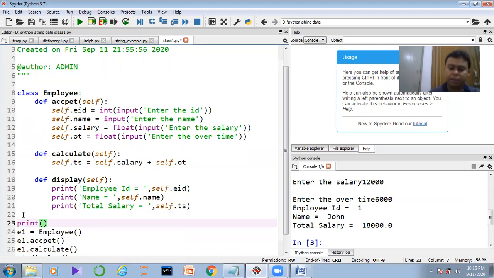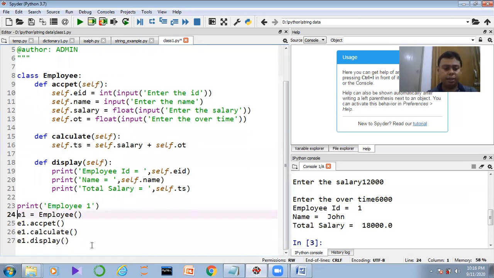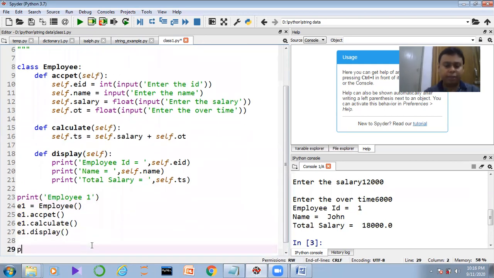Like print, I can define here, suppose employee 1, right? Now what I can do here actually, I can write here print, and also I can define here employee number 2.